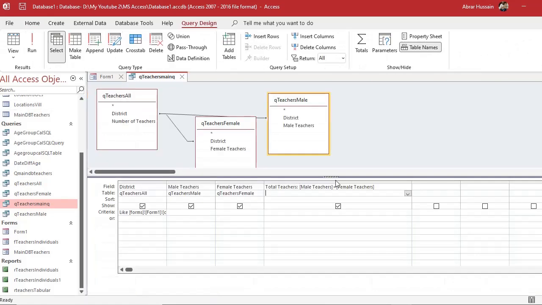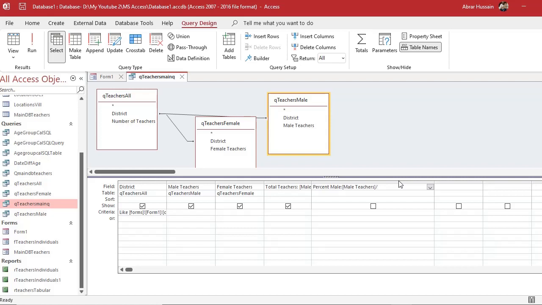Now if you want to add a percentage column also, a percent male, for example, let's keep it percent male, colon. Now what is the formula we use in Excel? This divided by total teacher. So here I will type in the square bracket male teachers, square bracket close, and the same symbol that we use in Excel, division, slash.